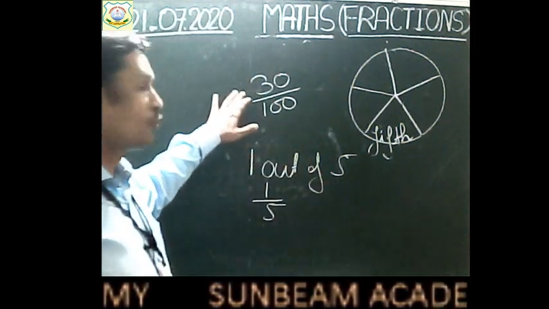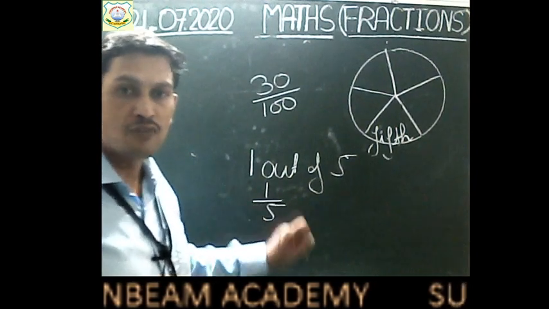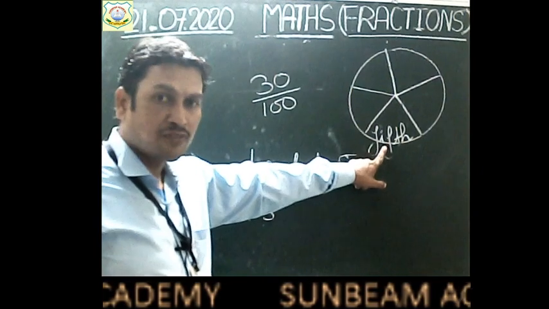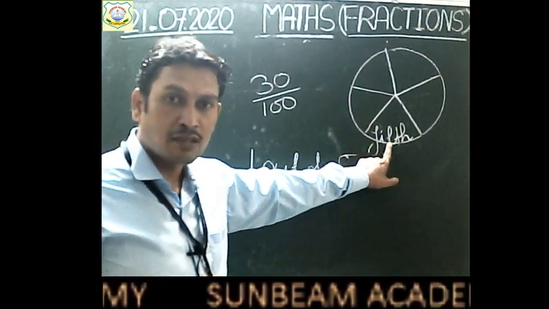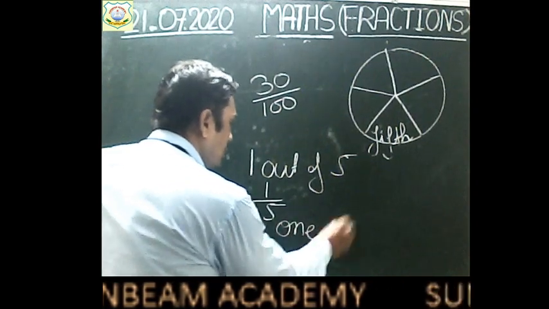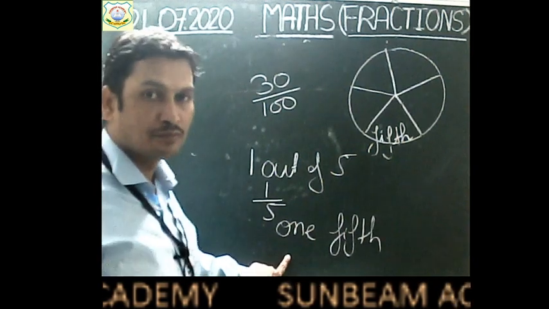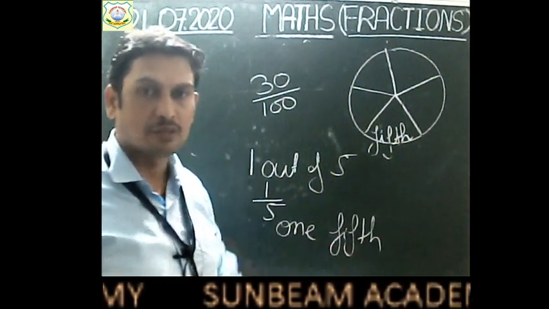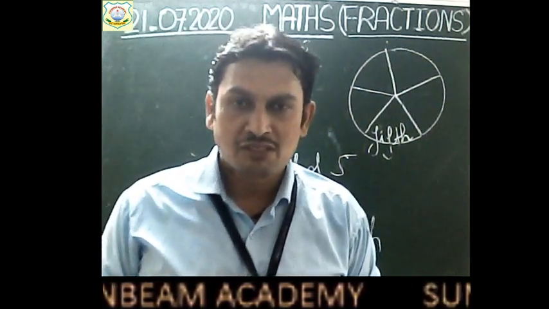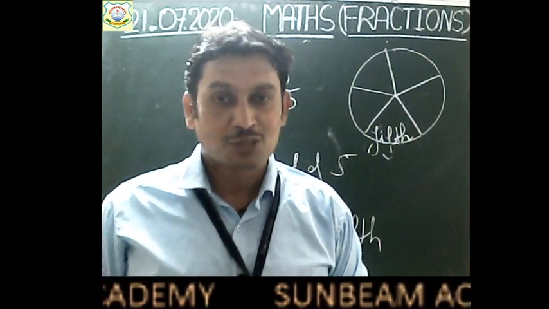If you have got one part out of 5, you will say that I have received 1 out of 5, that is 1 by 5. Okay? Or each part represents the fifth part, so you can also say that I have got 1 fifth. Fifth part one time. So you will say 1 fifth. Okay, children? Suppose you are not satisfied with one part, and you want to get more, right? So what will you do?